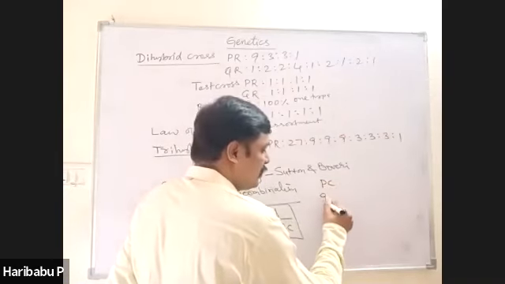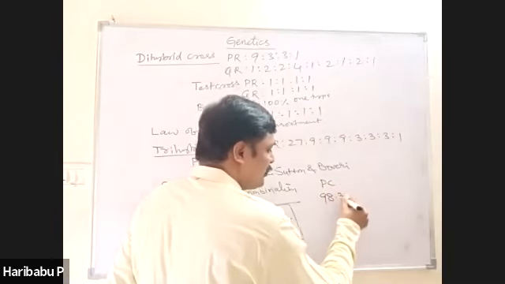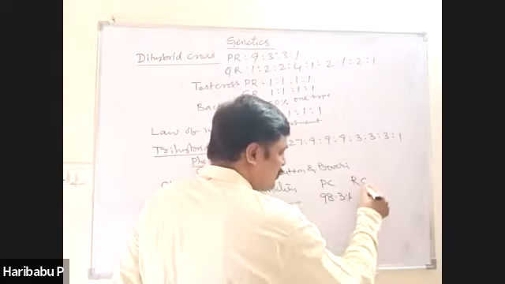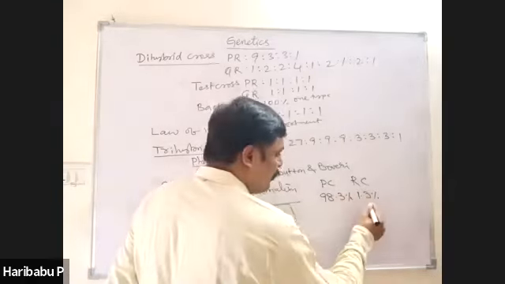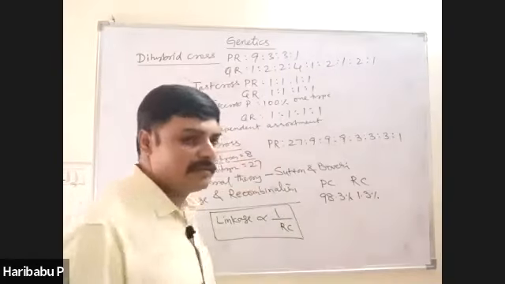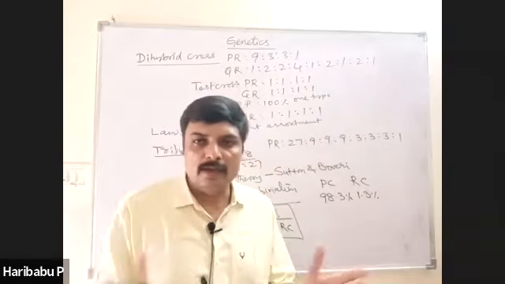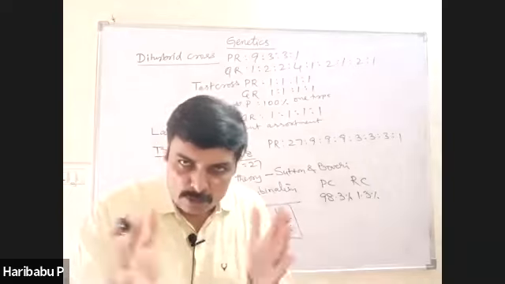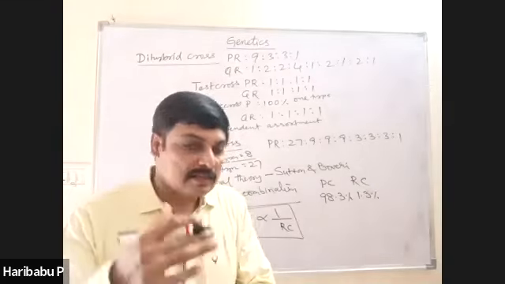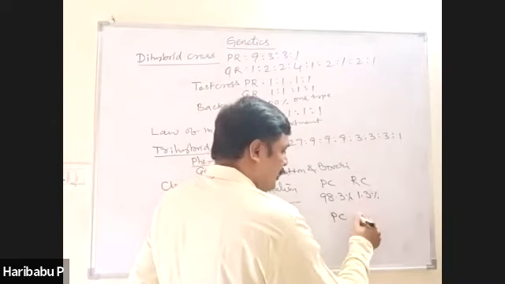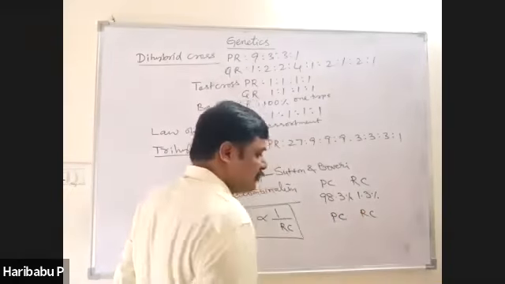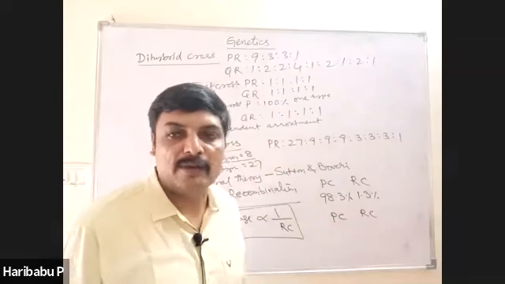Parental combinations are 98.7%. Recombinations are how much? 1.3%. Why only 1.3% recombinations? Because the genes for yellow body and white eye are closely placed. In experiment 2, the parental combinations and recombinations are produced similar to Mendel's dihybrid cross.